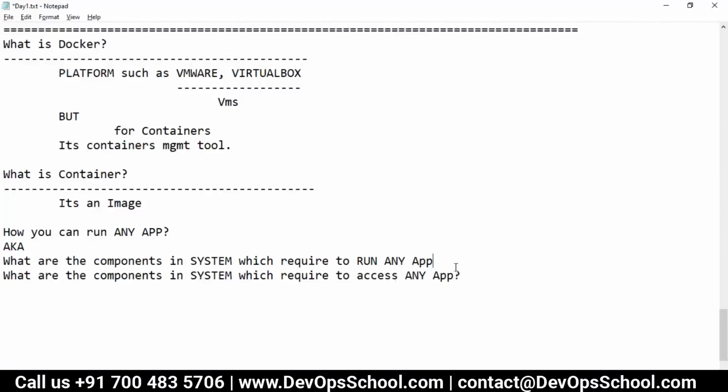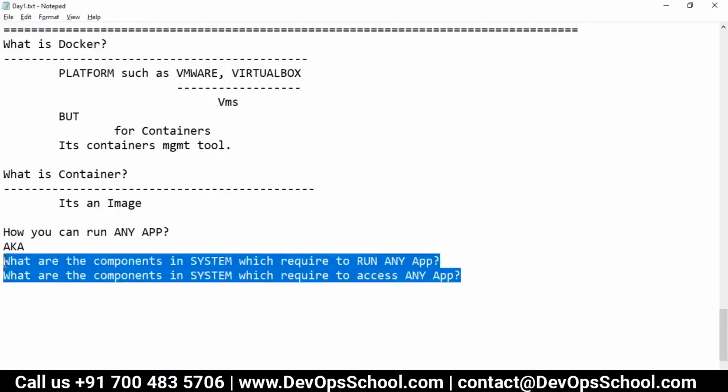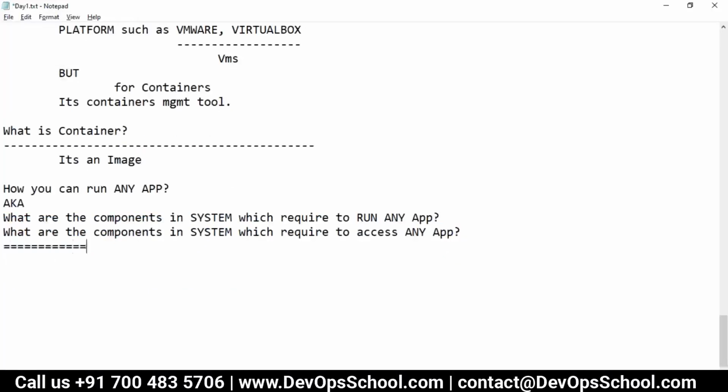Now the question is, again, I'm requesting you all to forget about the containers, forget about Docker. Let's go into the semester one topic of our engineering colleges. So I'm getting into that phase. What are the components in the system which are required to run or access any application? If I look at my system, think about it, we have an operating system, right?